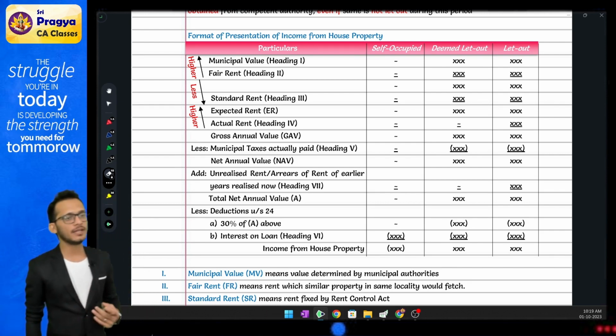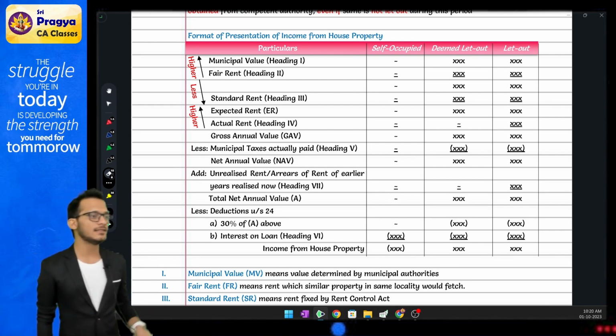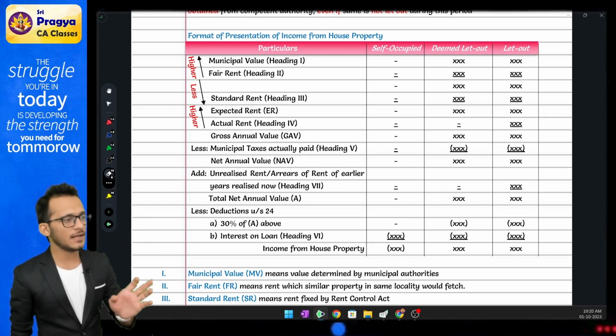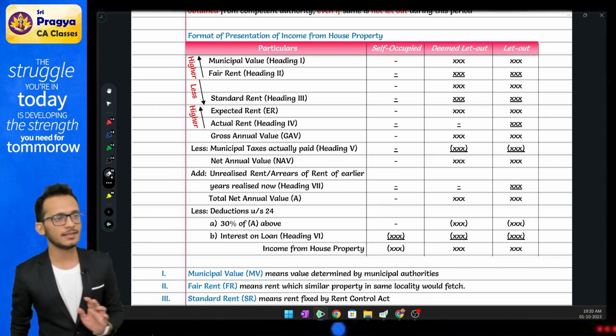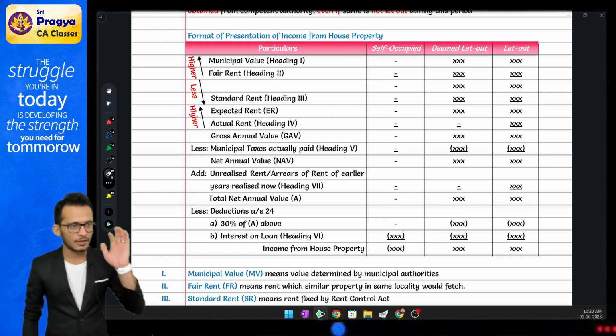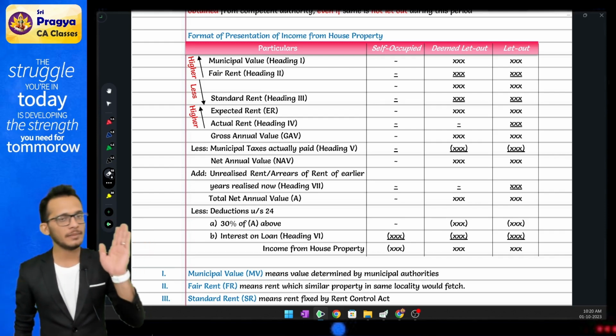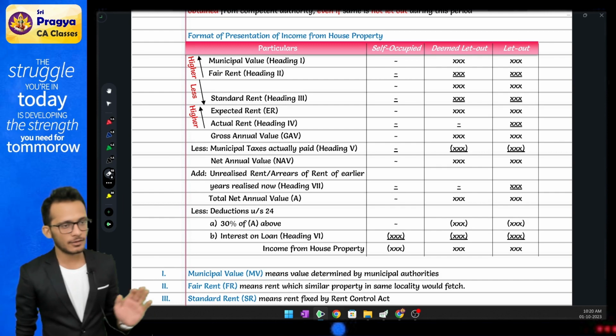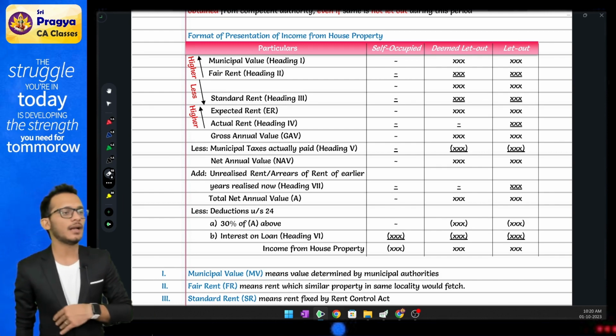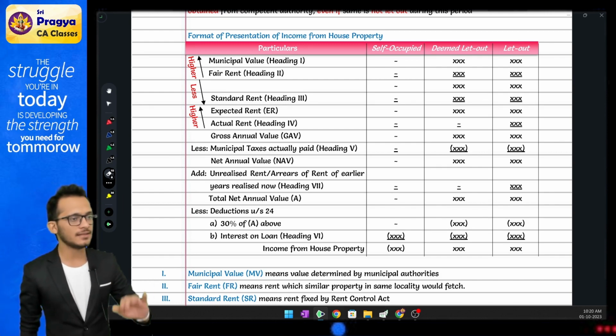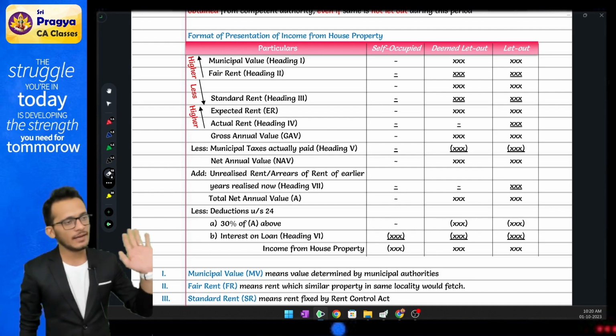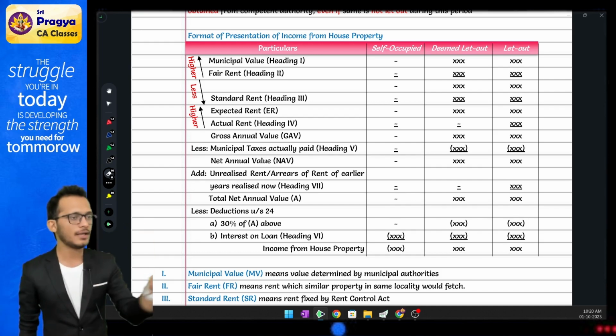If I find that your actual rent ignoring vacancies is higher, I find you as a genuine assessee. The moment I find you as a genuine assessee, your vacancy loss will be allowed as a deduction. If I find that even after considering the vacancy, your expected rent was more, then I will directly take the expected rent. I will not care about your vacancy loss.